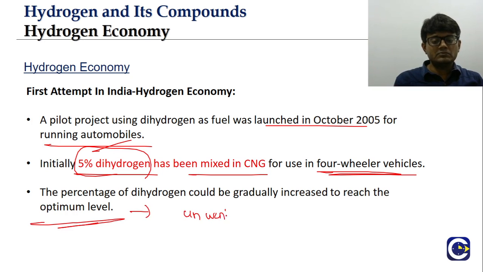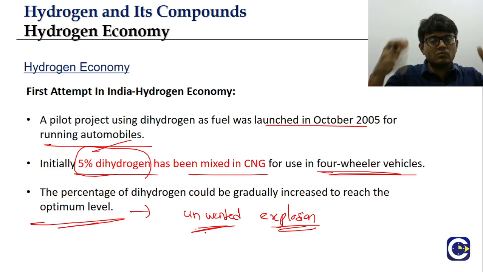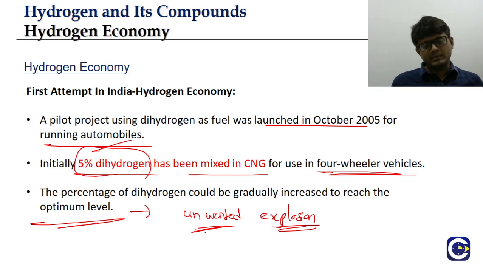When we use this as a mixture, we should not have unwanted incidents, so we should gradually increase it to reach the optimal levels.